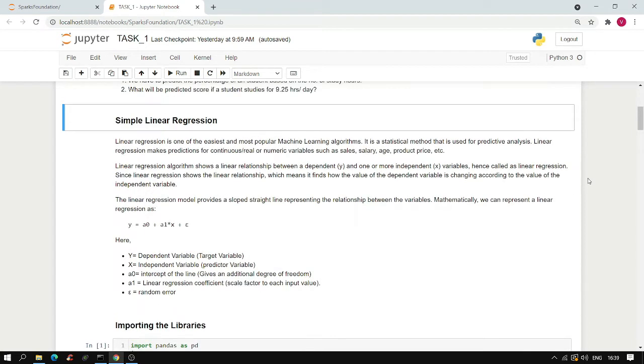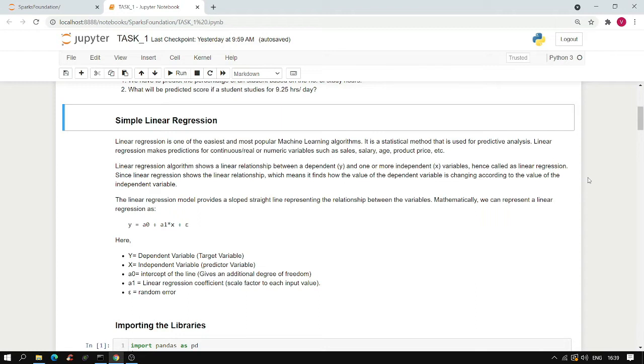First things first, we need to understand what is simple linear regression. Linear regression is one of the easiest and most popular machine learning algorithms out there. It is used for predictive analysis. The linear regression algorithm drafts a linear relationship between a dependent and one or multiple independent variables. Hence, the name linear regression.